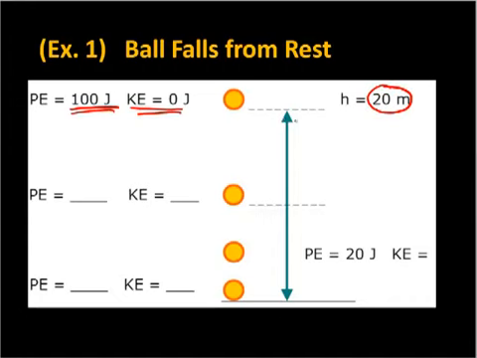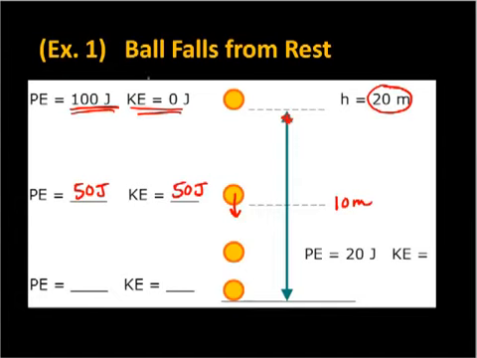So what happens when it falls? So the arrow is really going down. We're taking the ball and it's going to start to fall down. At this middle location, if we assume that the potential energy is 50 joules here, because it is at 10 meters high, what's the kinetic energy? Kinetic energy would also be 50 joules.